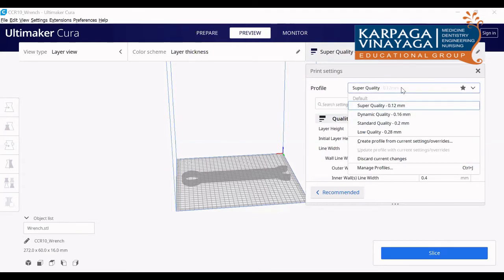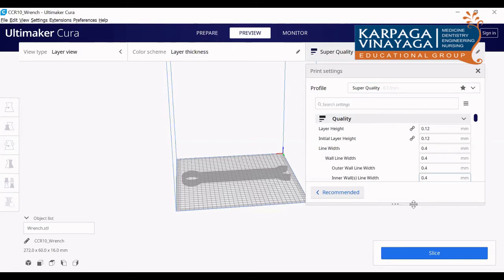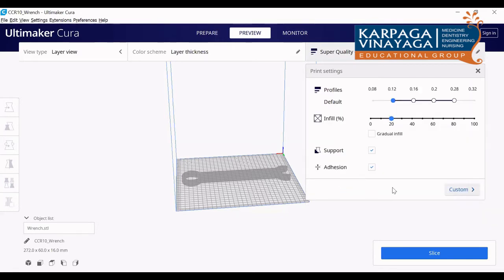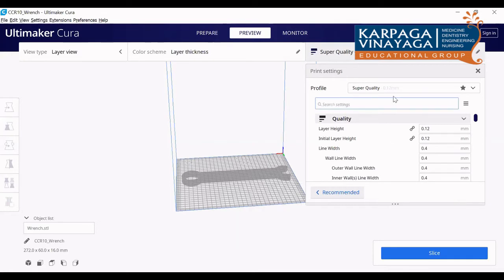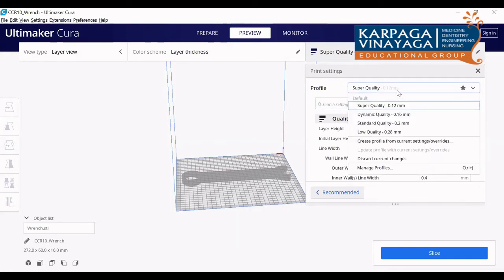Okay, yeah, now I am going for the custom setting. Initially it was like this. Now I am going for the custom option here. Click that custom option. Under Profile, you can choose your own profile. These are the standard profiles already there in the software. Create profile, okay, you can create your own profile.